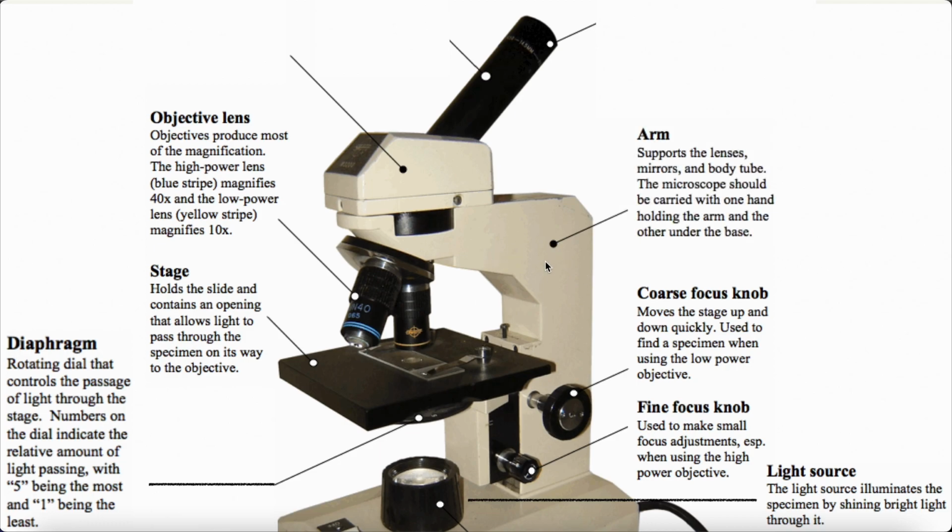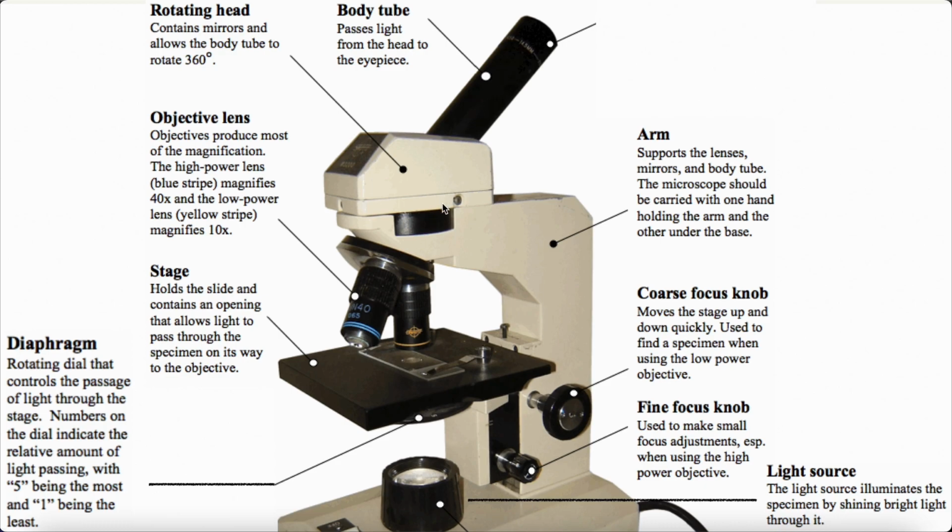The arm. It supports the lens, the mirror, and the body tube. The microscope should be carried with one hand holding the arm and the other hand under the base. That's how you should carry it. One hand you'll be holding the arm and the other hand you'll be placing below the base. Rotating head. This contains mirrors and allows the body tube to rotate 365 degrees. This can be rotated 365 degrees.